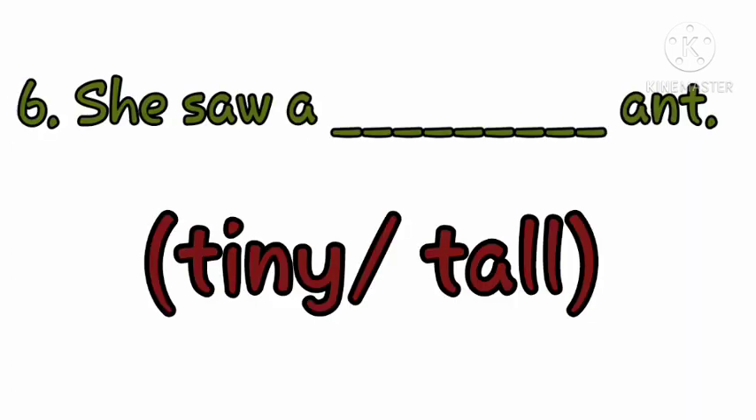Let's have a look at number 6. She saw a dash ant. Ant means pipre. We have two words again. One is tiny. What does it mean? It means small, choto. And the other is tall. Tall means lamba. So, an ant. What is the shape of an ant? Is it tall or is it tiny? Now, I hope you have guessed it. Yes, so write it down.